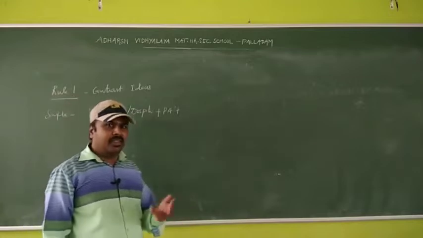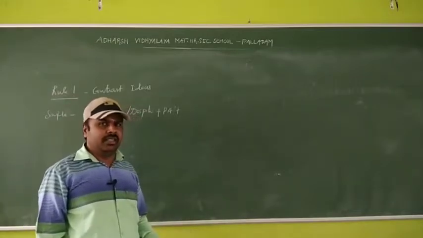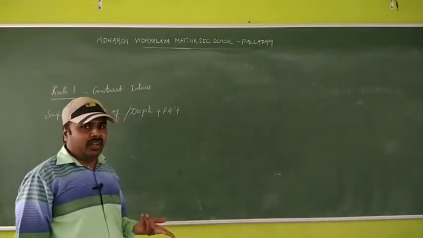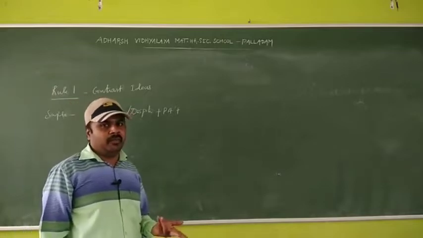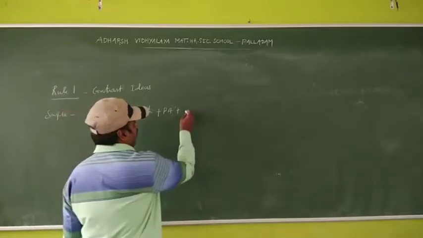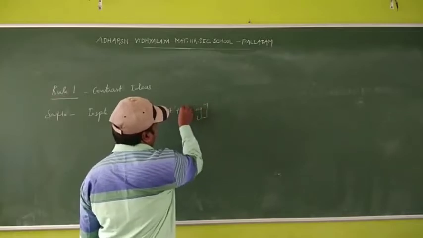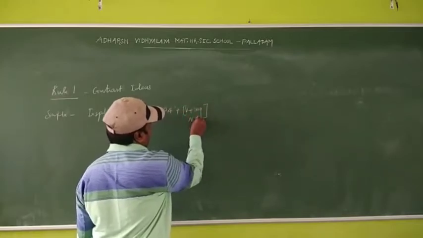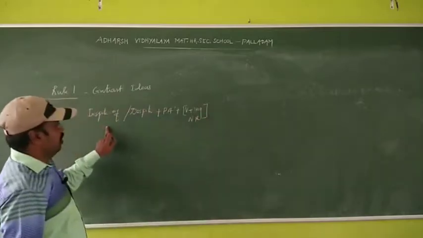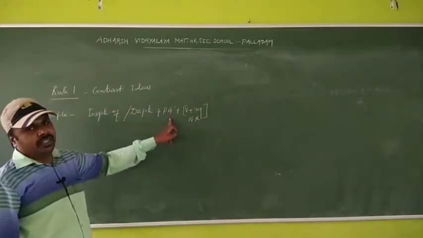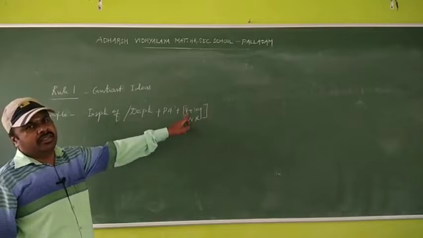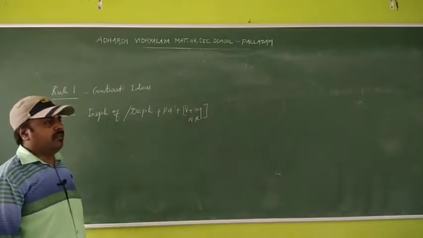Non-finite verb means to-infinitive or gerund. The non-finite verb does not show the tense. So for your understanding purpose, I give that verb plus ing. Okay, it is non-finite verb. So in spite of, despite, possessive adjective, a non-finite verb, that is verb plus ing.